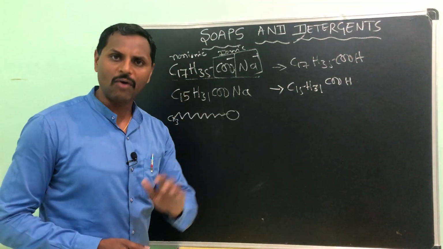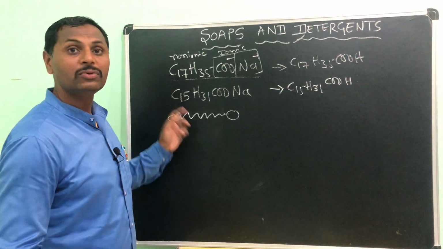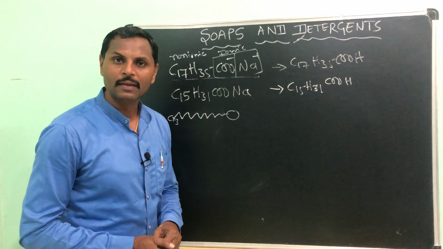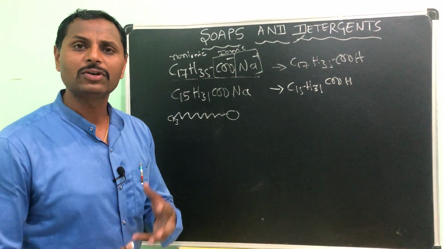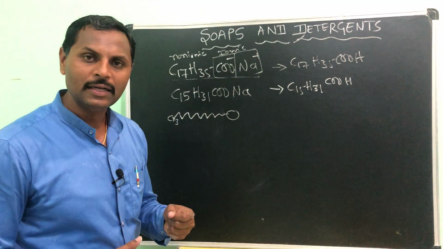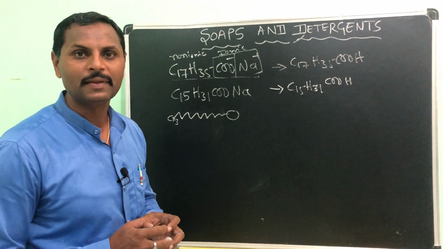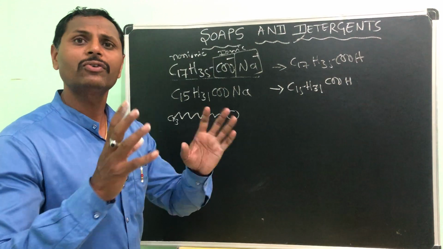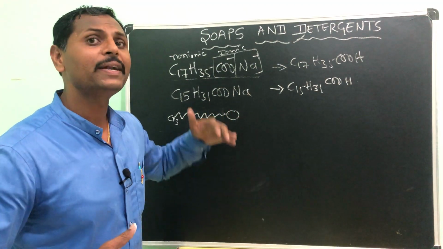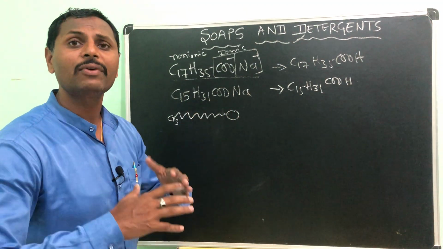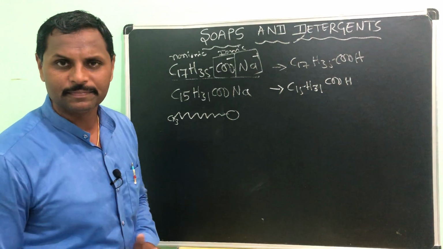Hydrophilic means it loves water and reacts with water, whereas the non-ionic part is the hydrophobic end. It hates water but loves oil, that means it wants to react with the oil. The oil is the thing which catches the dirt, and that dirt is what we want to remove. Once it does that work, we call it cleansing action.